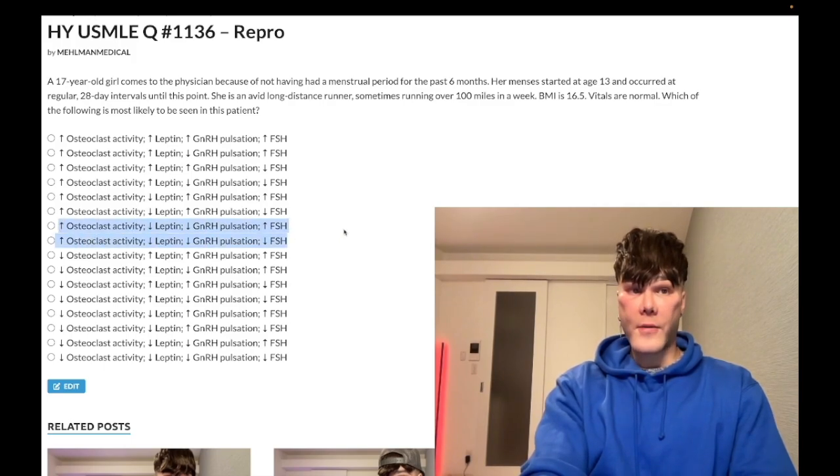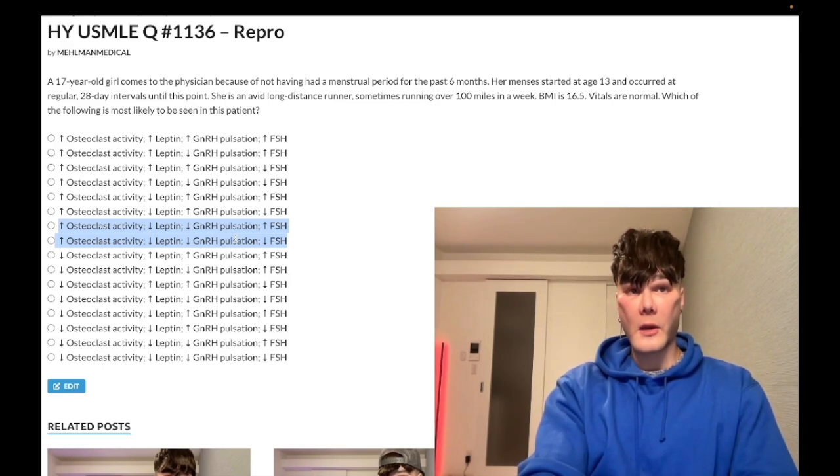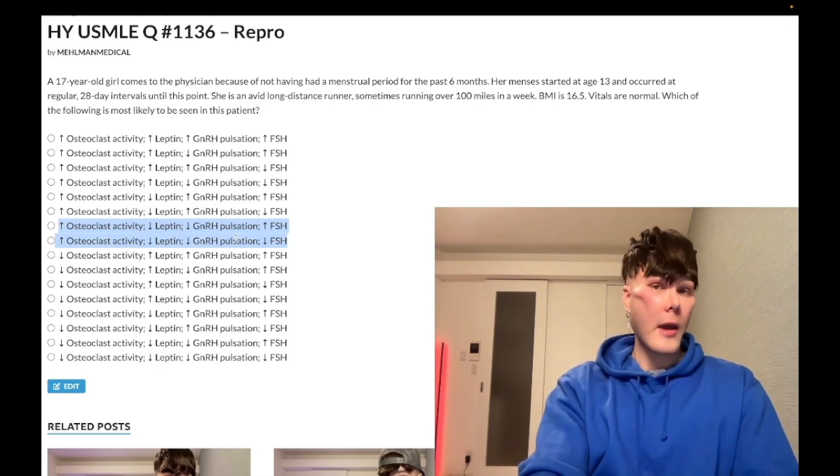Now, I don't want to go off on too much of a digression. Those of you who try to link the mechanisms of polycystic ovarian syndrome and anorexia in terms of leptin levels, underweight versus overweight, don't do that. The mechanisms are disparate. I talk about them in my PDF, which I'll link below. But just for the sake of this clip, you need to know that the low leptin levels, due to the low BMI in anorexia, are what cause abnormal GnRH pulsation. And if they force you to choose, it's going to be decreased GnRH pulsation. This is called hypogonadotropic amenorrhea, or central amenorrhea.